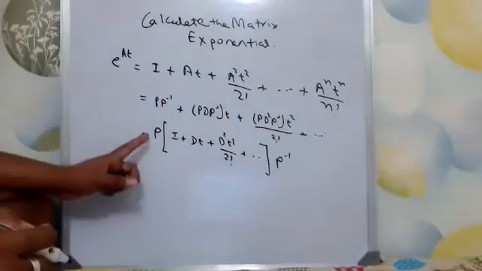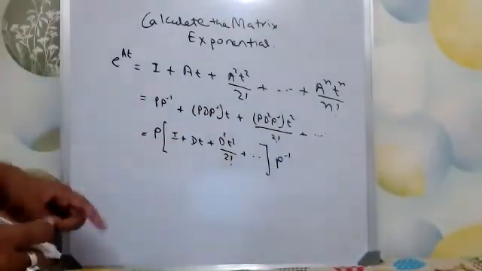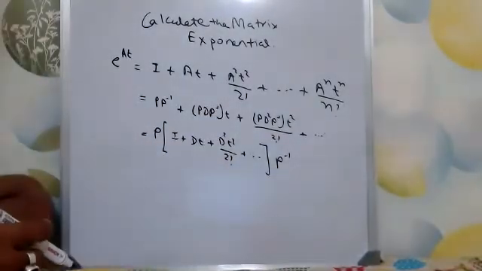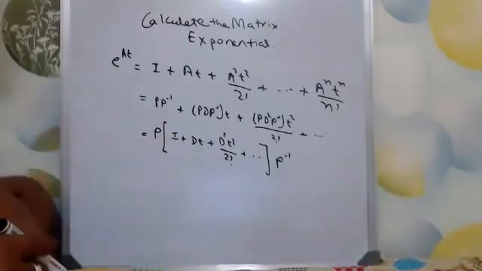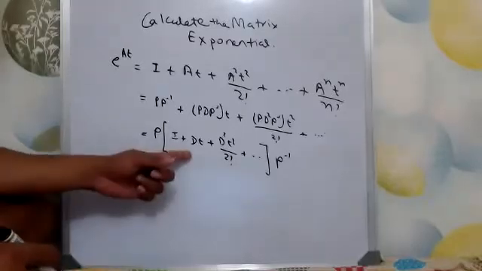So I took out the P and the P inverse from every term, and what remains is this one.